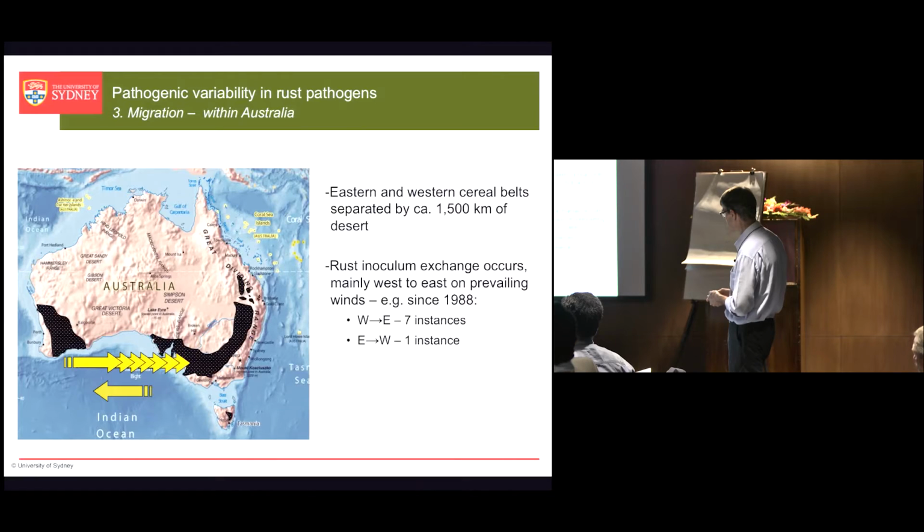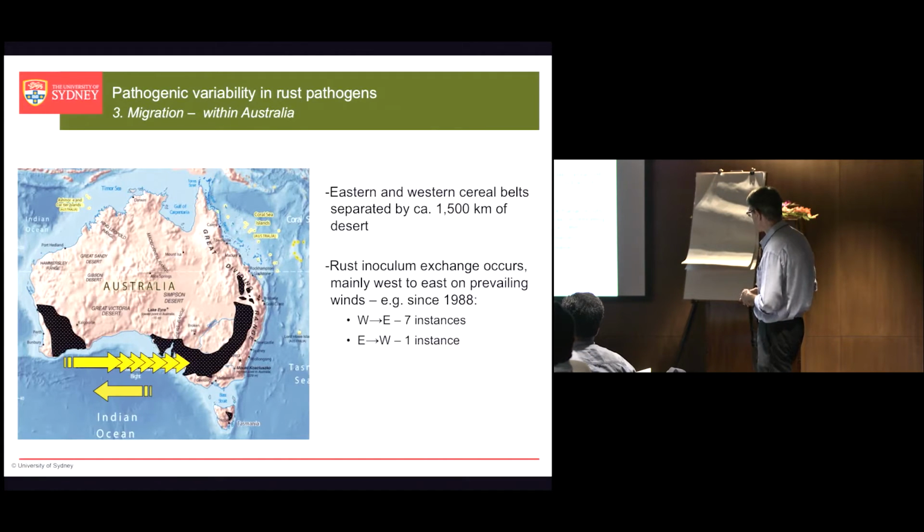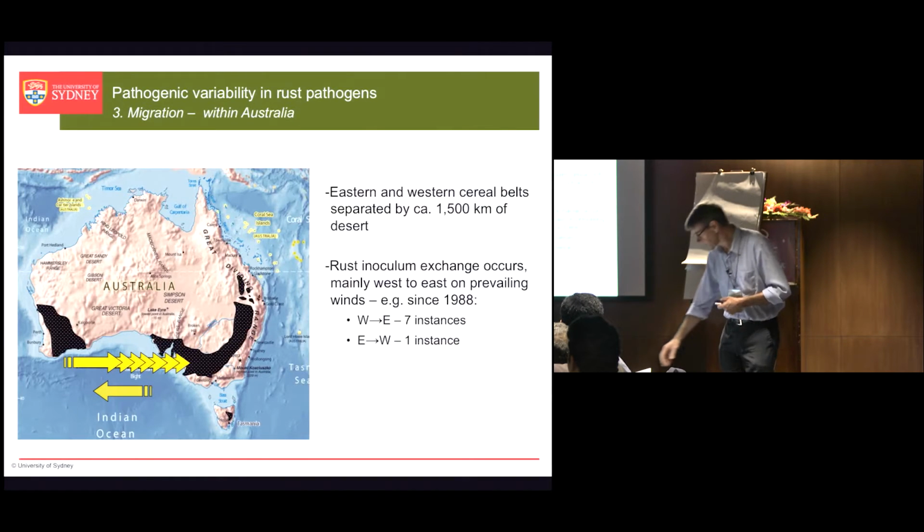So you can see that that's what all these arrows represent, those 7 examples of movement of rust isolates from Western Australia into Eastern Australia. We've only found 1 example during that time where we've had the reverse case, where it's gone from east to west. And we think the reason for that is that the prevailing wind patterns are from west to east. So these rusts are being blown on the prevailing winds several thousand kilometres from west to east. Rarely do we ever see them go back the other way. When they do, it's probably again this human-mediated transport of rust.